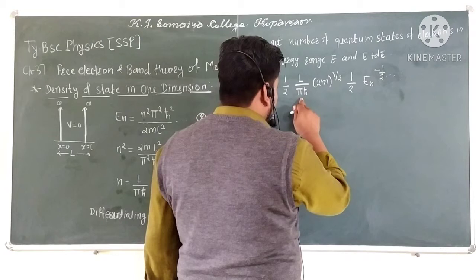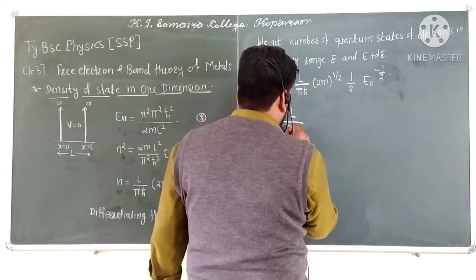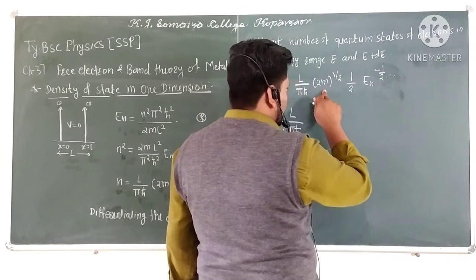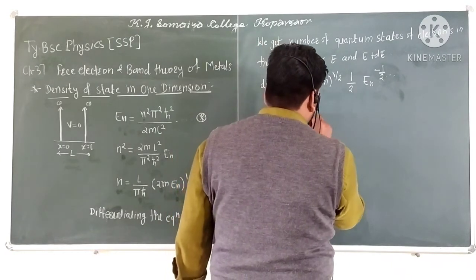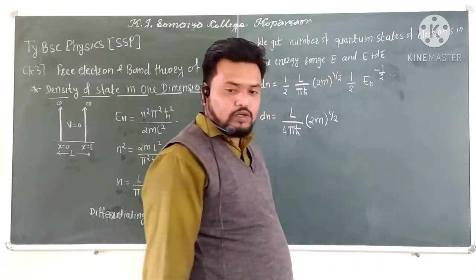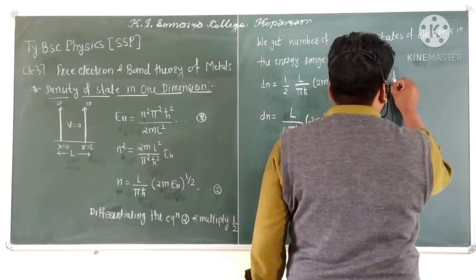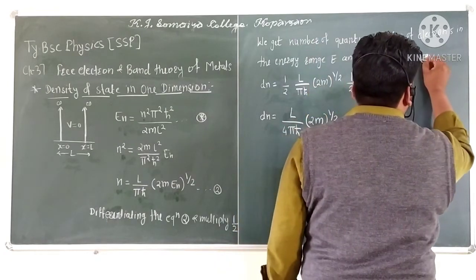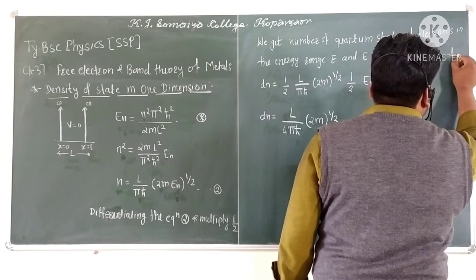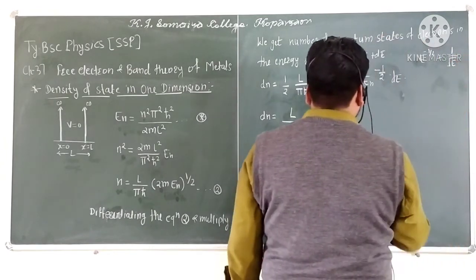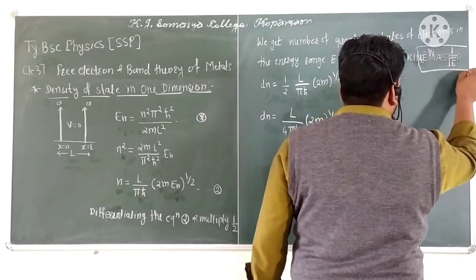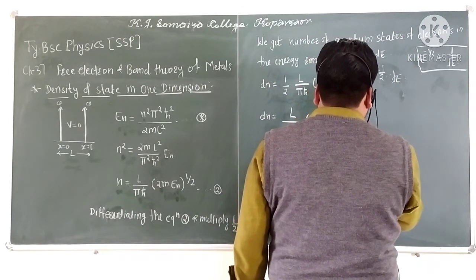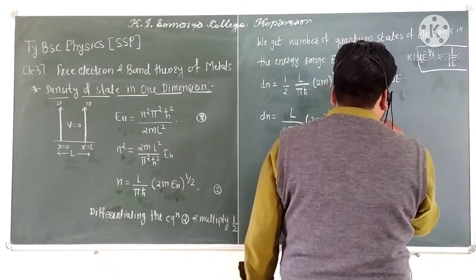So dN is equal to L upon 4 pi h cross into twice m whole power 1 by 2 into En whole power minus 1 by 2, that we can also write as 1 by root En, into dE.